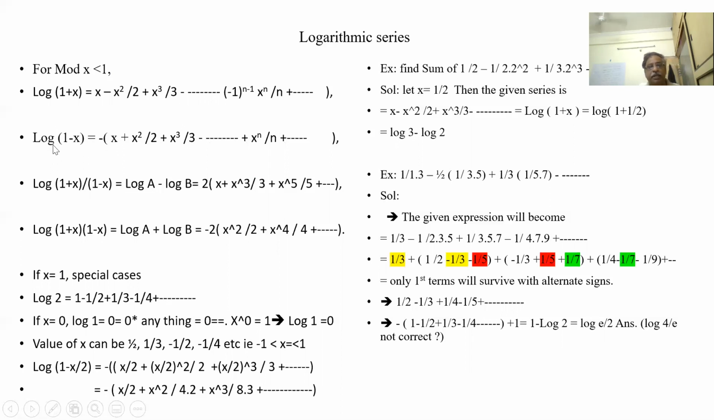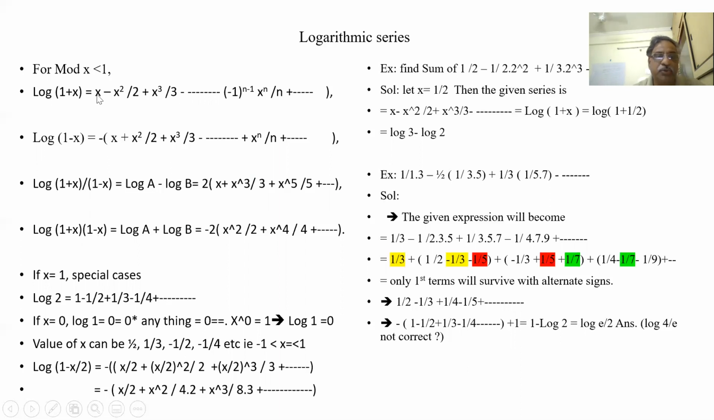So it is better to understand this way. Here all terms are coming, 1 by 2, 1 by 3, all are coming, but all are plus here. All are plus, that means minus of log of 1 minus x. If alternately plus and minus, it is log of 1 plus x. So when I add these two, what will happen? Log a plus log b is log ab. So log of 1 plus x into 1 minus x.